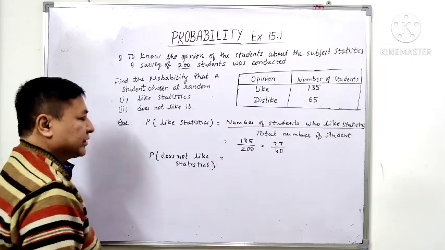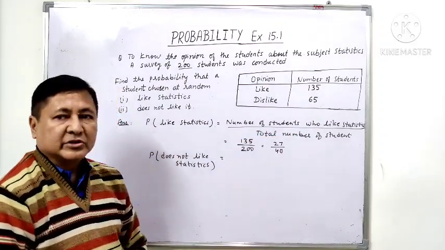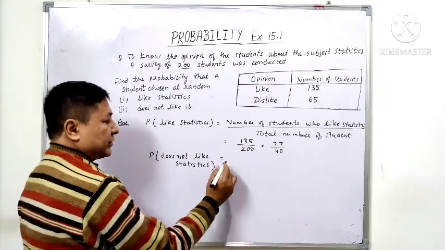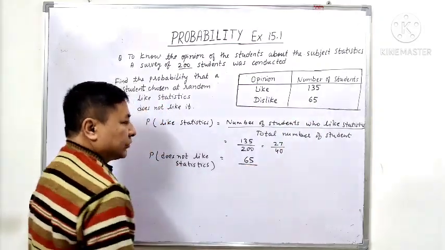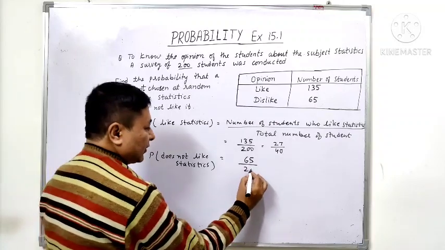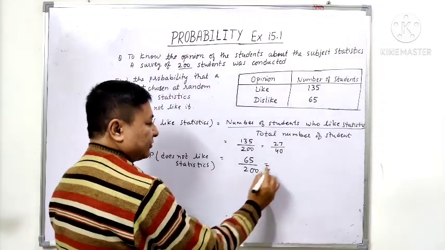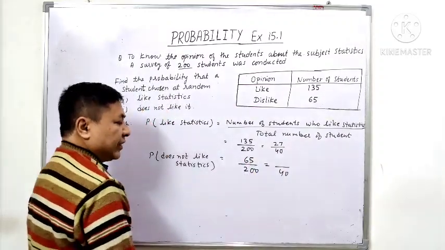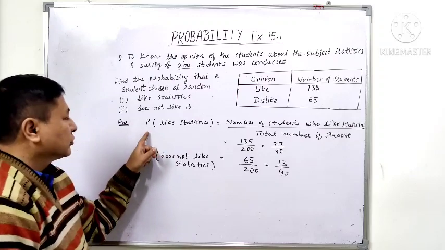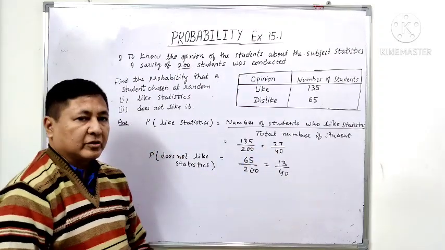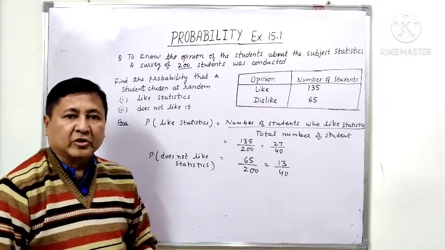Again the formula will be the same; instead of the number of students who like statistics we will write the number of students who do not like statistics upon the total number of students. Those who dislike statistics are 65 and the total number of students is 200. Now we convert into lowest term, dividing by 5 again, which makes it 40, and 65 divided by 5 is 13. So the probability of a student who likes statistics is 27 upon 40 and the probability that the student chosen at random does not like statistics is 13 upon 40.